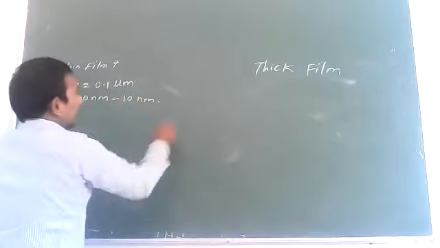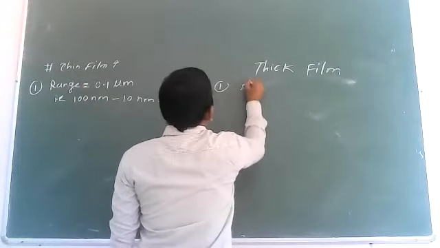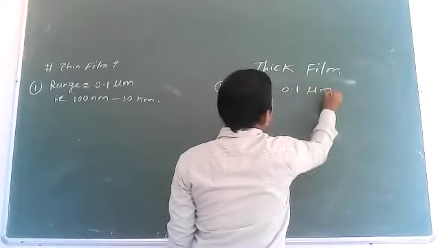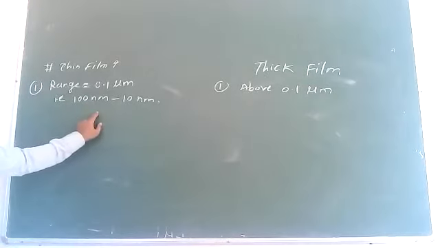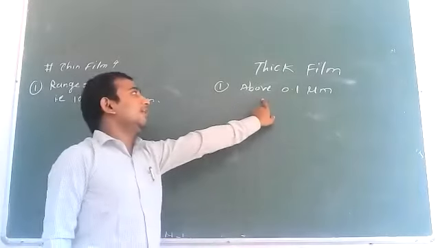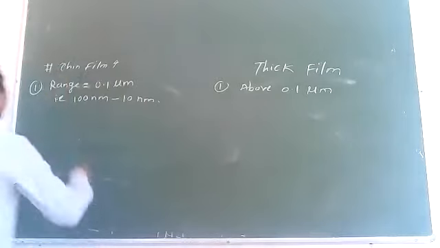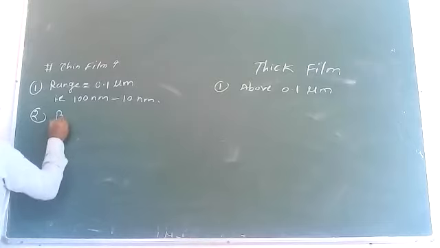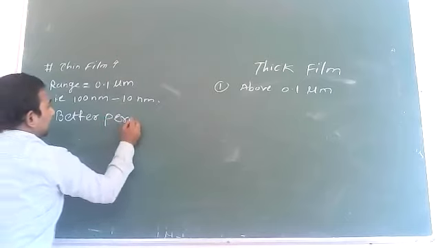Here the thick film range is above 1 micrometer, above 0.1 micrometer. It means the thin film range is in terms of nanometer, while the thick film is in terms of micrometer. The thin film gives a better performance.